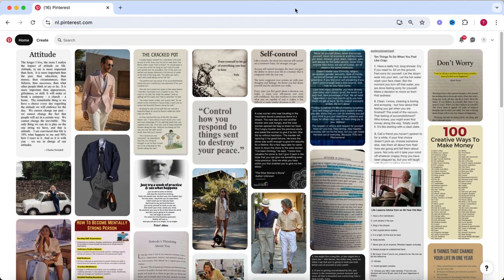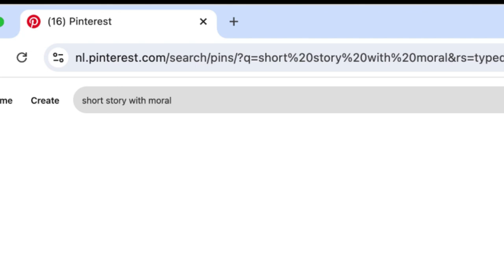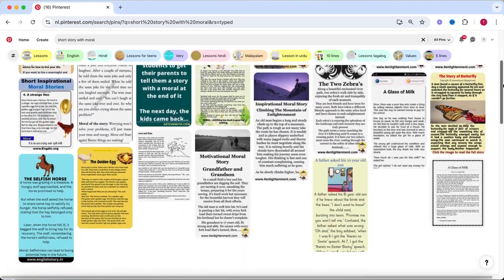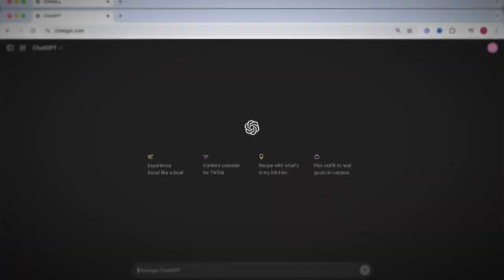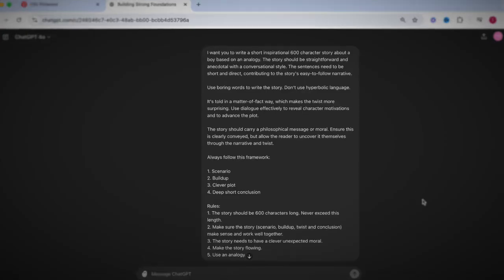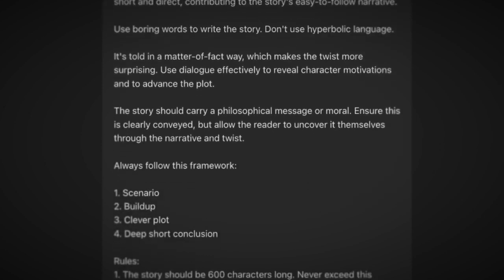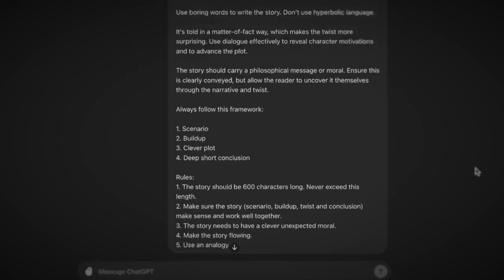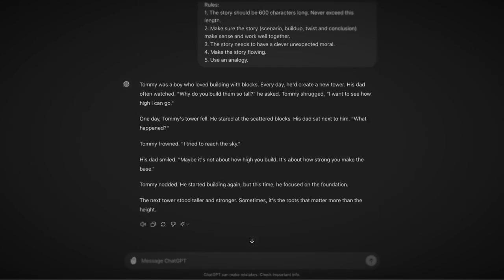The first way is to simply go to Pinterest and search for short story with moral, because these videos always tell a story with a moral at the end. Here you can then find all kinds of stories you can use as inspiration for your own videos. The other way is to use ChatGPT. I've created a detailed prompt that creates extremely high-quality scripts with a great story and lesson or conclusion at the end. Simply copy this prompt and input it in ChatGPT, and you will get perfect scripts for your video.